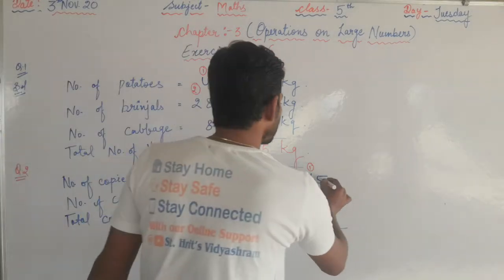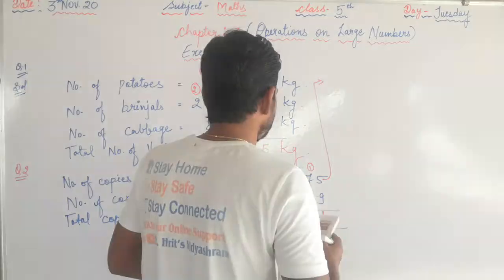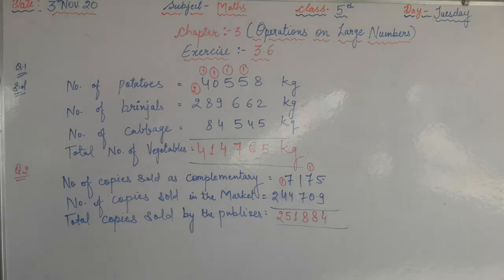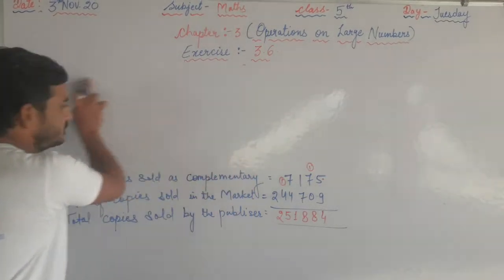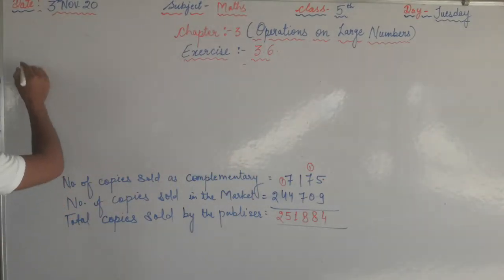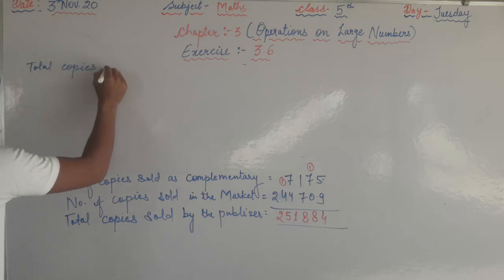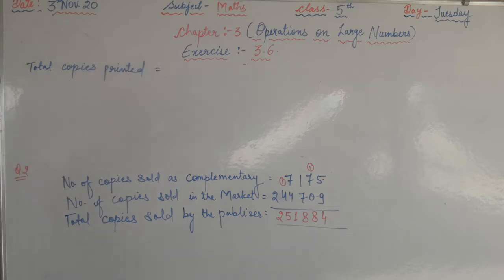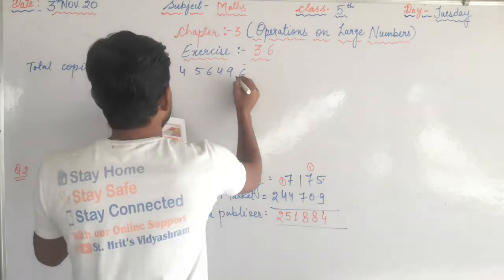Now see the question number 2, remaining part here. Now see the remaining part of this question. Total copies printed equals to 4,56,496.